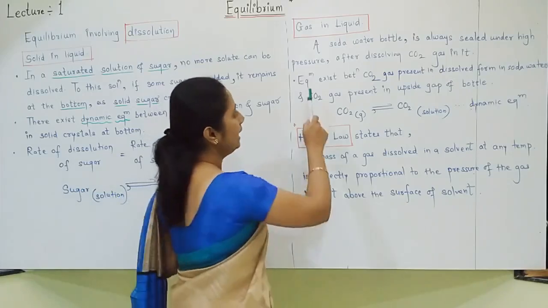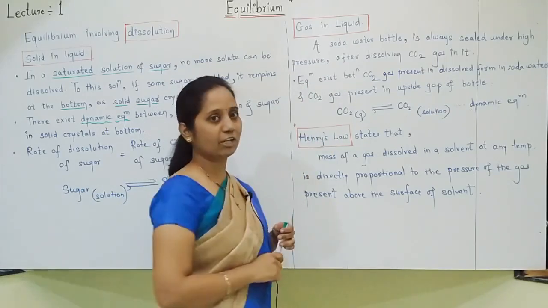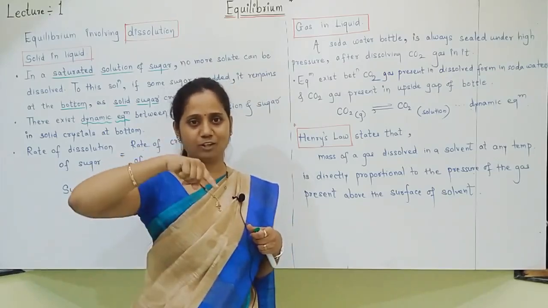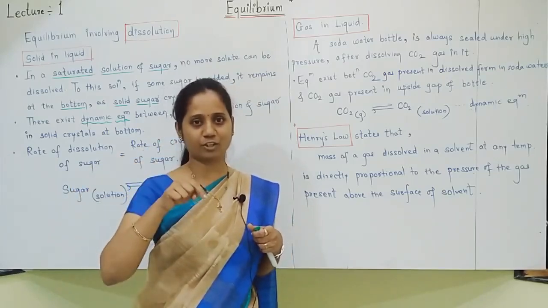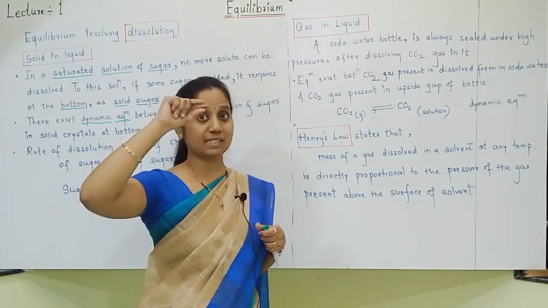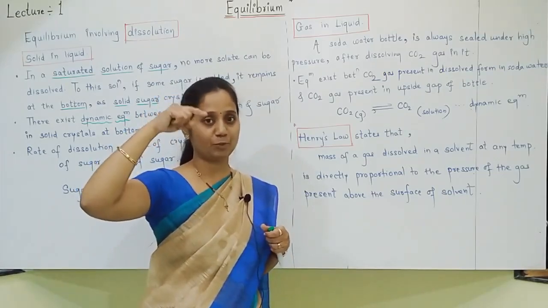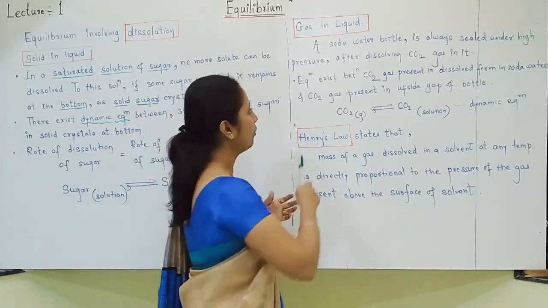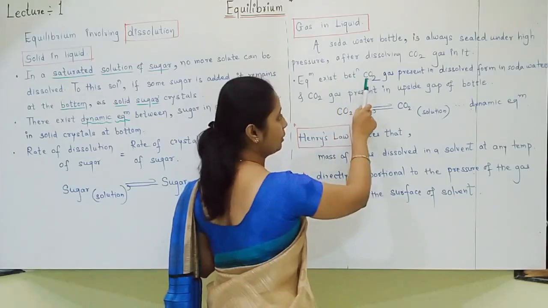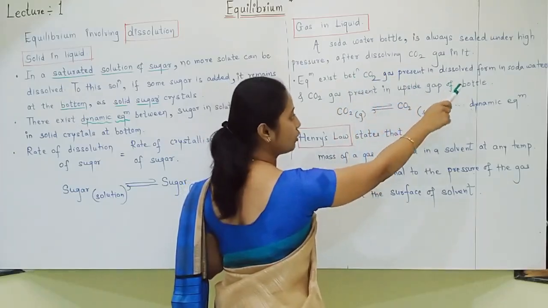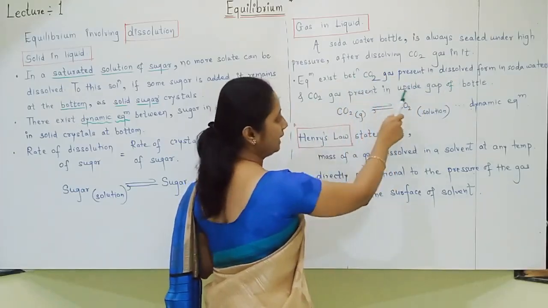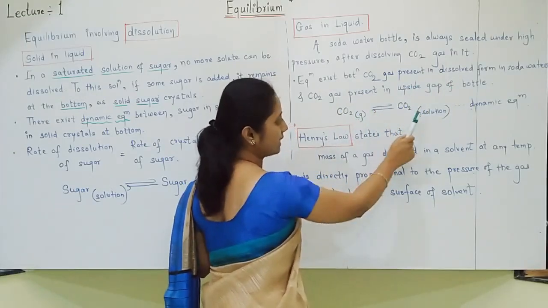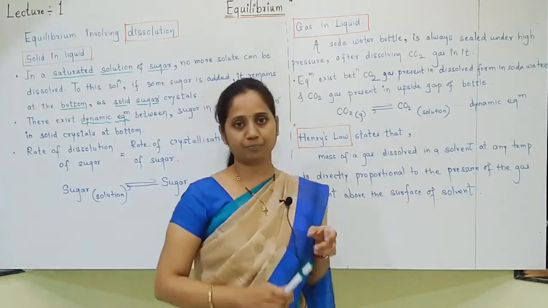Equilibrium exists here between carbon dioxide. There are two carbon dioxide. One is dissolved under high pressure in soda water. Another carbon dioxide is present in the top gap, below the seal. So there exists equilibrium between carbon dioxide gas present in dissolved form in soda water and in the upper gap of the bottle. So equilibrium is shown between carbon dioxide gas and carbon dioxide solution.